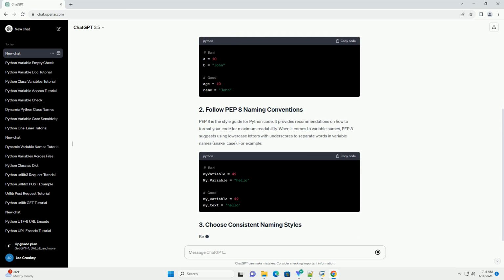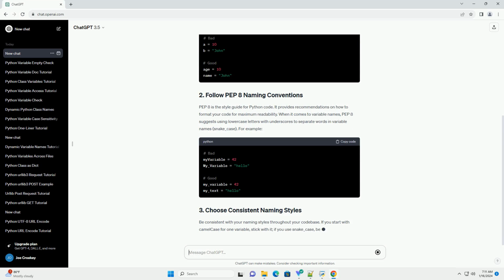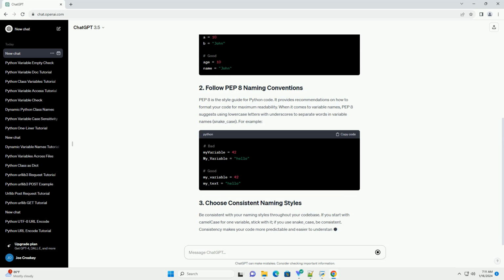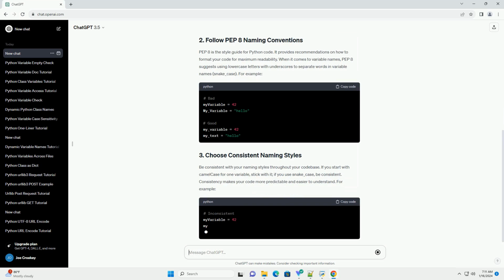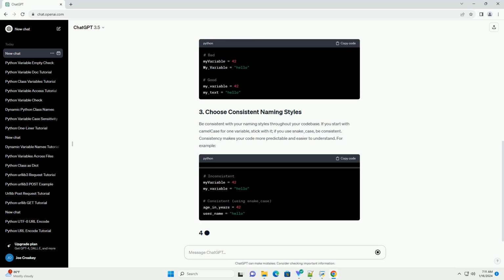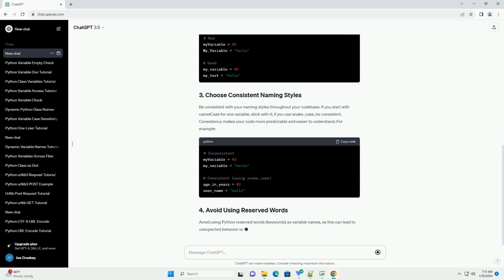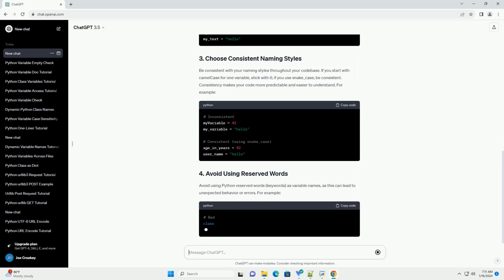For example, PEP8 is the style guide for Python code. It provides recommendations on how to format your code for maximum readability. When it comes to variable names, PEP8 suggests using lowercase letters with underscores to separate words in variable names, snake_case.